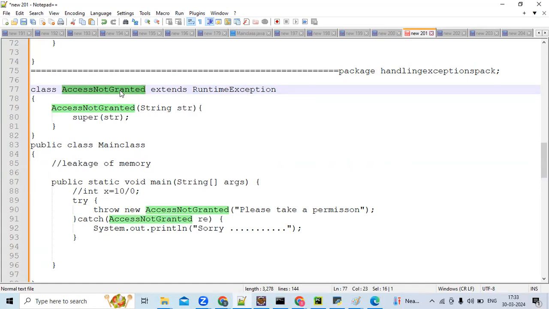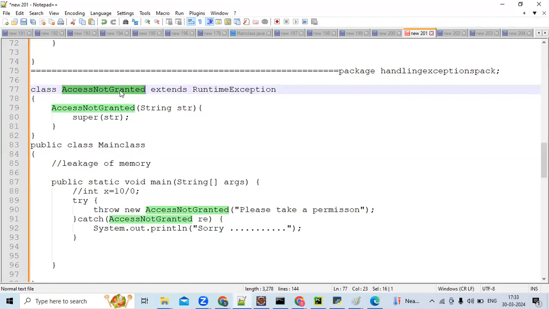Suppose, the example I gave you yesterday is access not granted. Suppose you are using your company laptop and you go to your employee portal. Some resources only the manager and higher level authorities have access to, and for some resources every employee has access. If you try to access the higher level resources, you will get an error, something like the access is not sufficient, some red color warning will come.